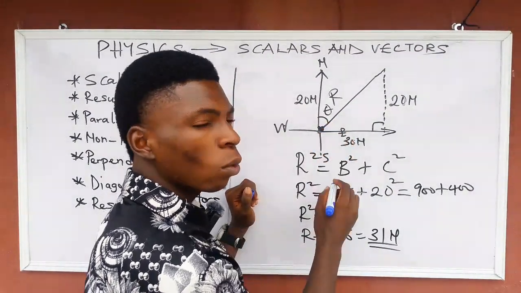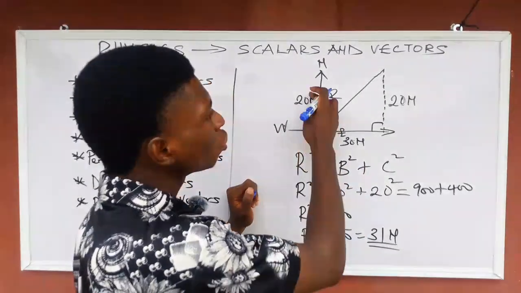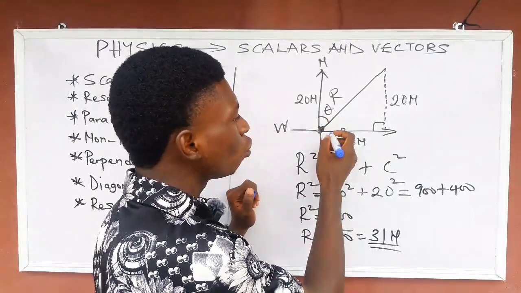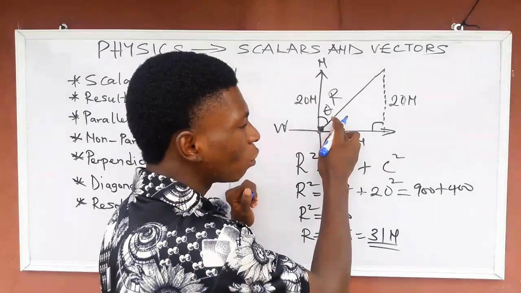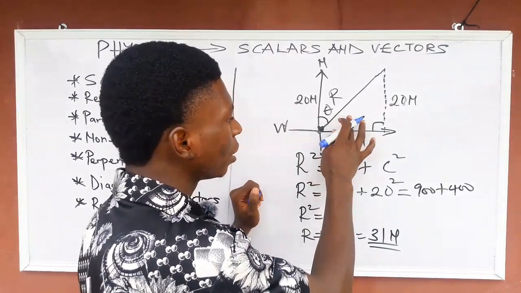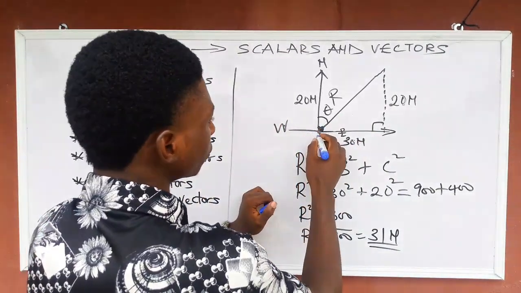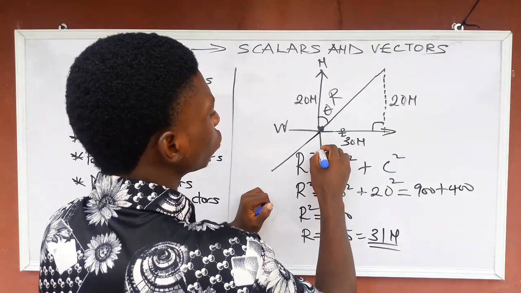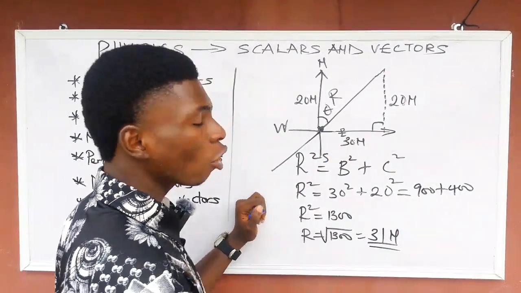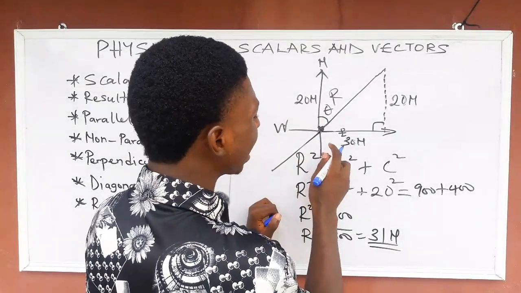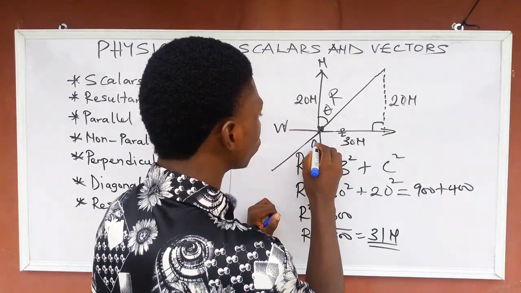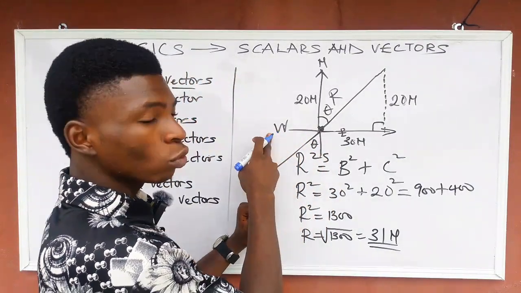To calculate the direction of anything, you must use the angle between north and that line. Don't use this one. If you use the angle that is here, you are wrong, totally wrong. If the line is here and you want to specify a direction here, the angle you must calculate is the angle inclined to the south. Are you getting me now? The angle inclined to the south.